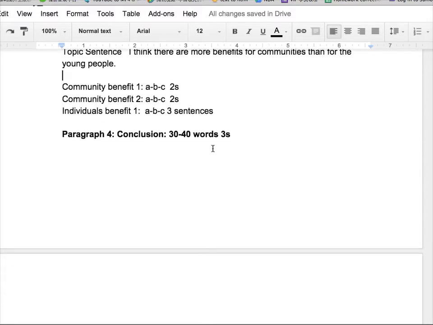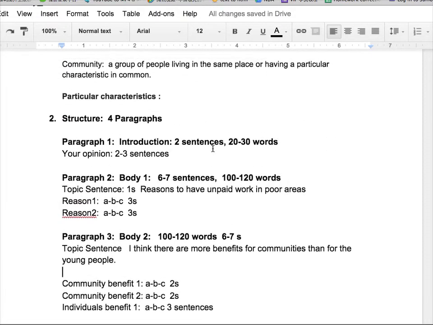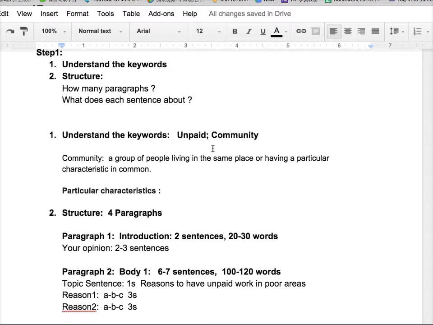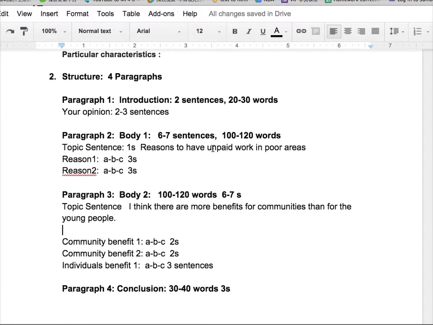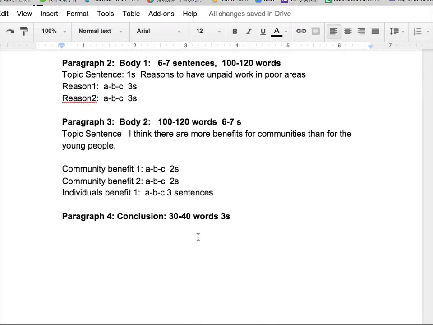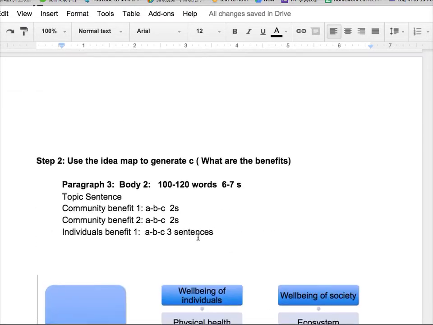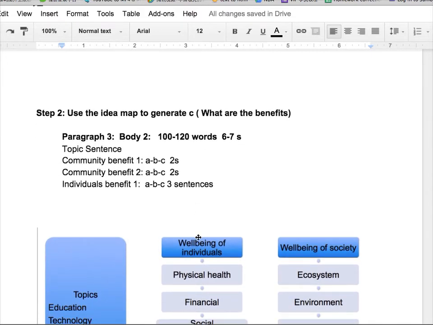And then paragraph 4, conclusion. So far, you have to understand how many paragraphs, and within each paragraph, how many sentences. 6 to 7 for body paragraphs. That's it. You have already understood it. And then we move on to the next step. After this, you need to think about the reasons for each paragraph. So I'll give you an example.